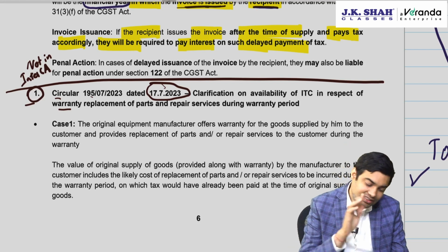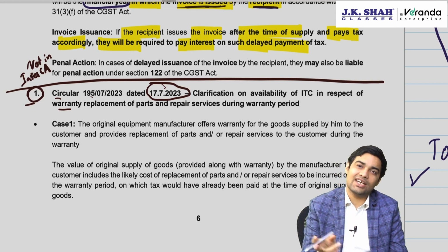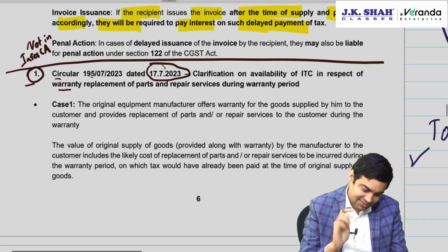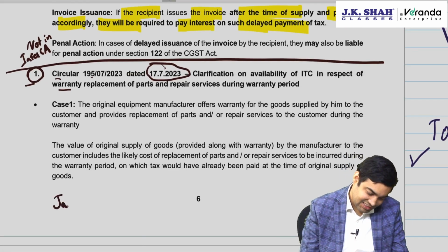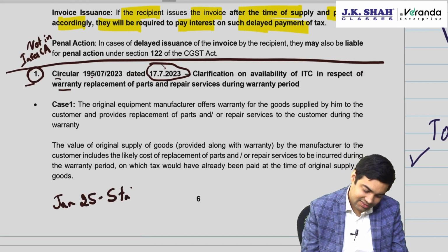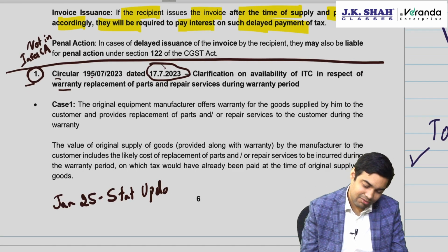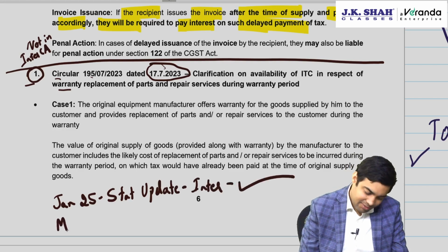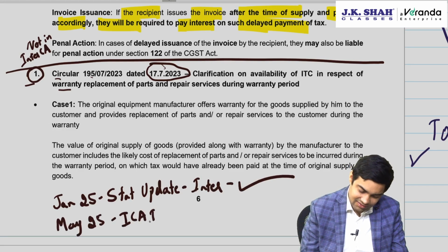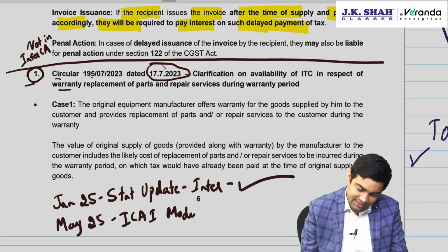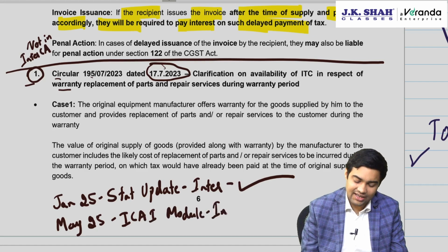However, it's not there in the May 25 ICAI module. So the Jan 25 statutory update, which has the amendments by ICAI for Inter CA, has this circular, but the May 25 ICAI module of Inter does not have it.